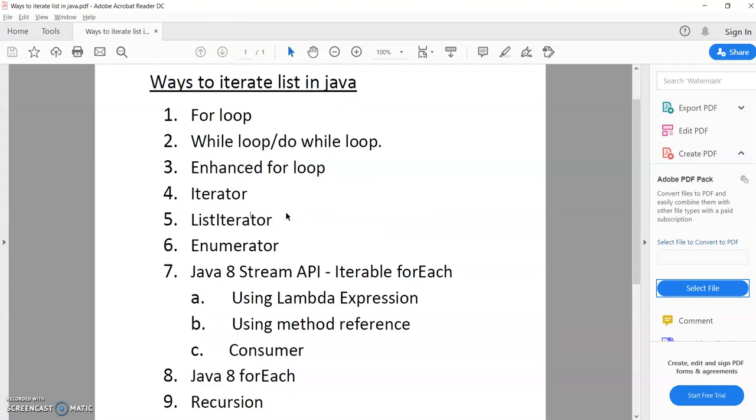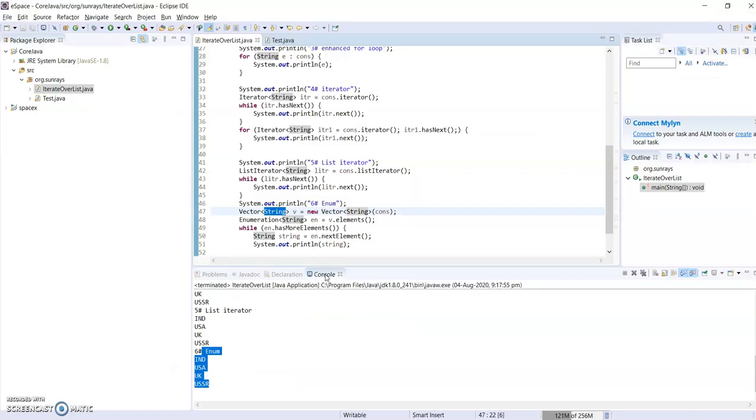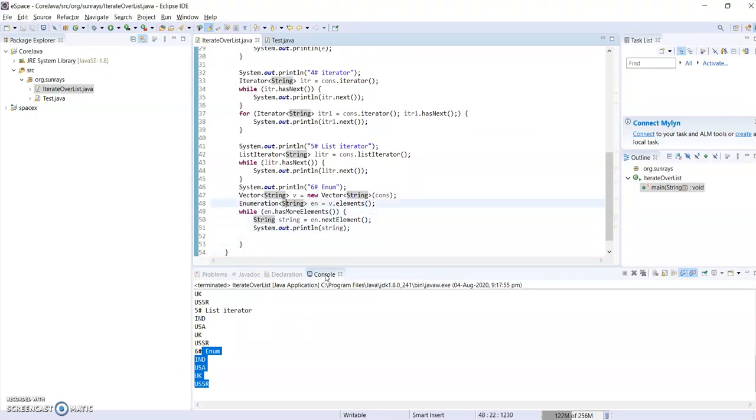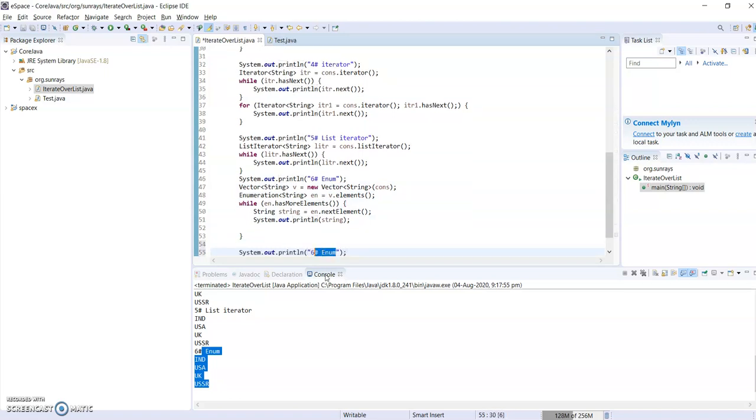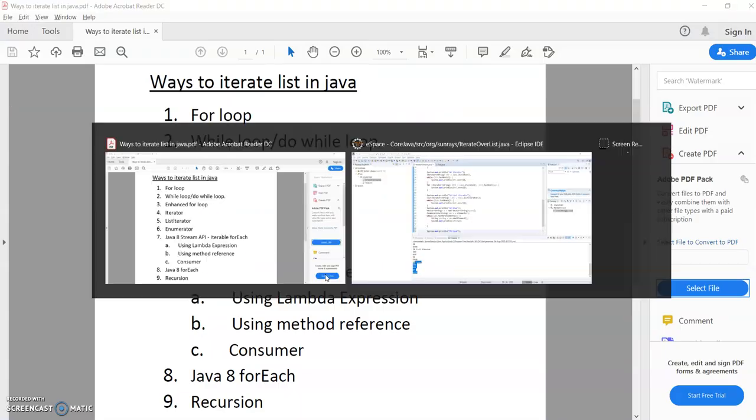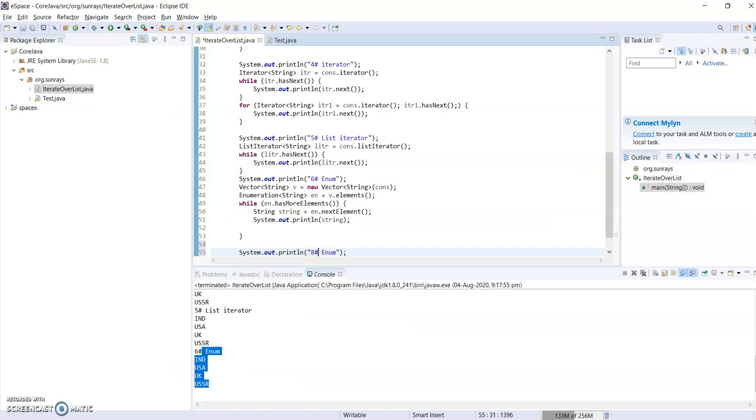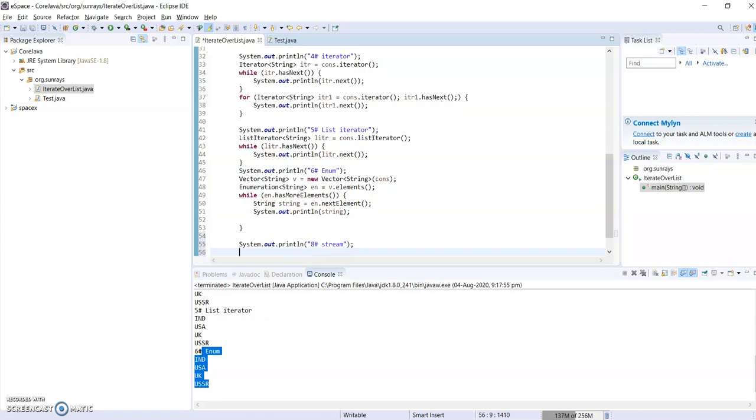Then we'll jump to the Java 8 features. Java 8 has introduced new APIs and packages. One of them is the Stream API. Using the Stream API, we can iterate over collections. It is a very good feature. Instead of modifying the existing collection, we can use streams so that we get a copy of the list, and from that we will iterate.